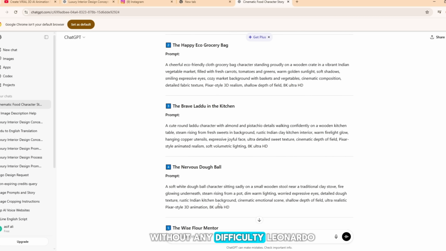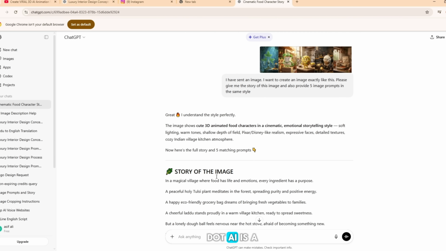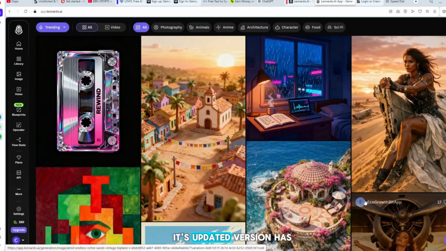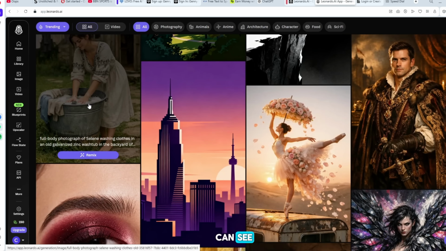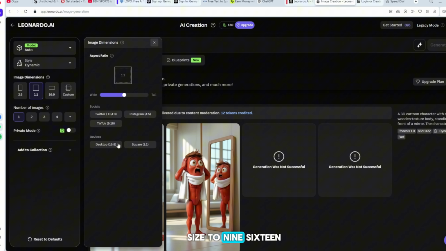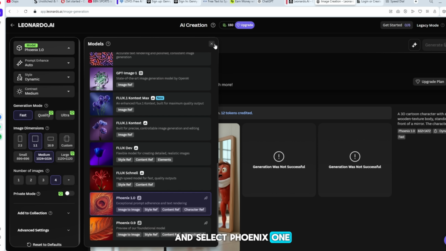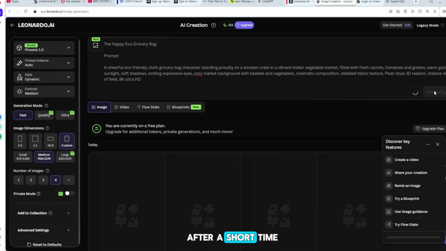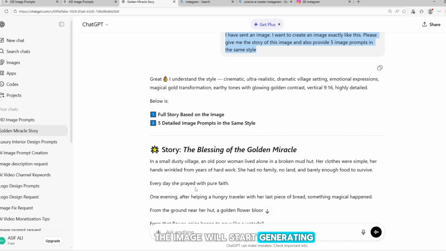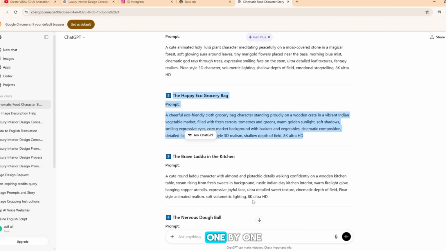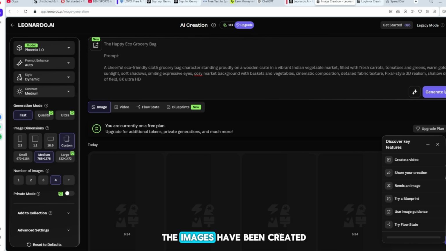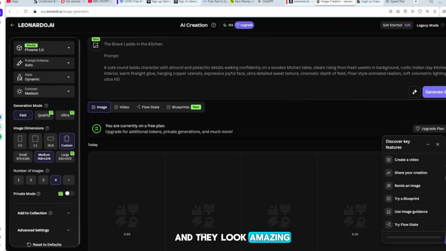ready without any difficulty. Leonardo.ai is a very good website for creating AI images. Its updated version has been released, as you can see. Open it, set the size to 9:16, and select Phoenix 1.0. Then paste your prompt there. After a short time, the image will start generating. In this way, you can paste your prompts one by one. After pasting all your prompts, you will see that the images have been created, and they look amazing.